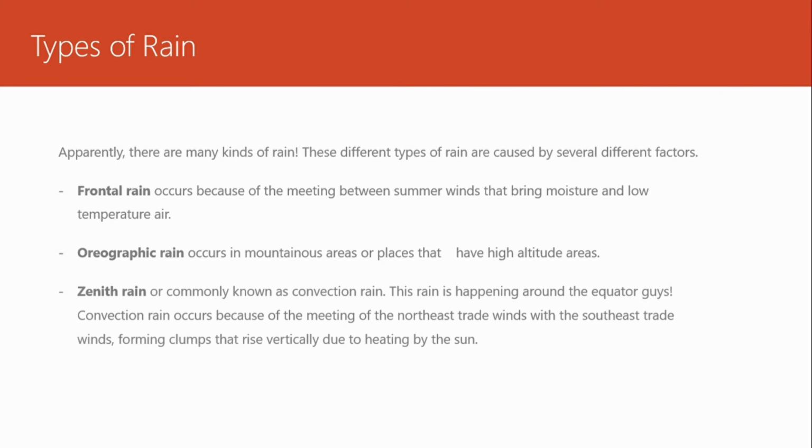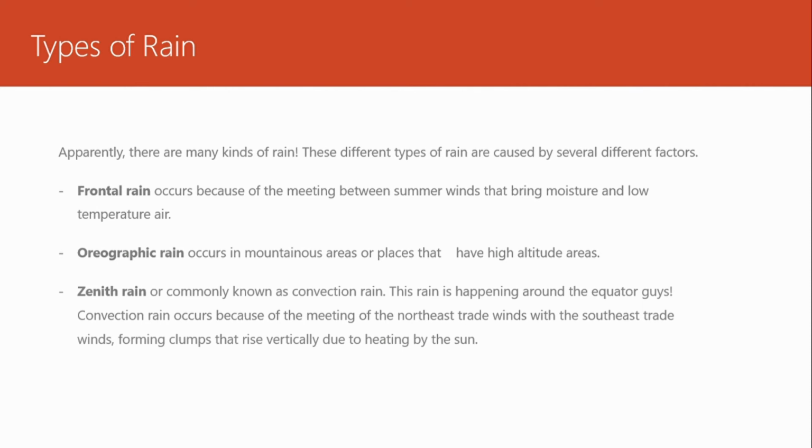Frontal rain occurs because of the meeting between warm wind that brings moisture and low temperature air. Orographic rain occurs in mountainous areas or places that affect altitude areas.